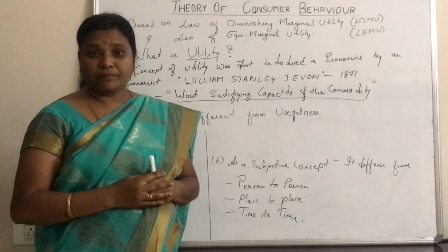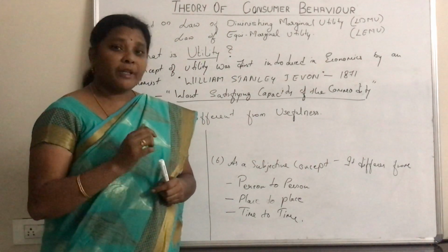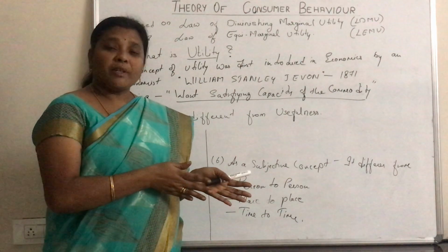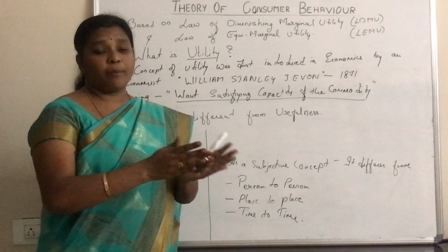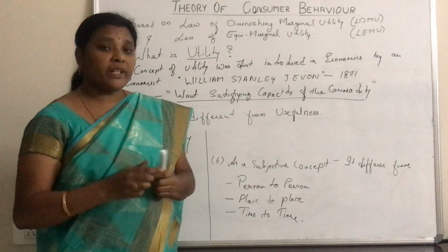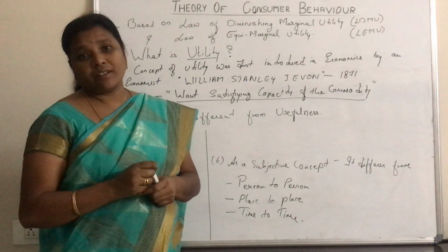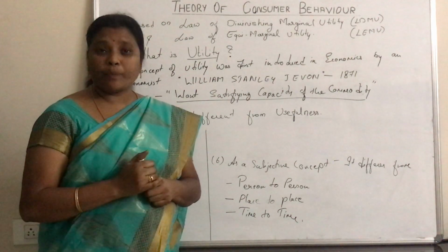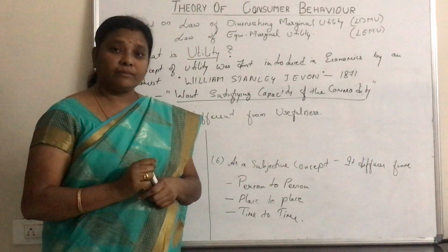We can take an example of umbrellas, which are used in summer and rainy seasons. They acquire utility only during summer and rainy seasons. They don't have any utility in winter. In the same way, we can take an example of cool drinks. Cool drinks are used in summer. Most people don't prefer using cool drinks in winter and rainy seasons, isn't it?